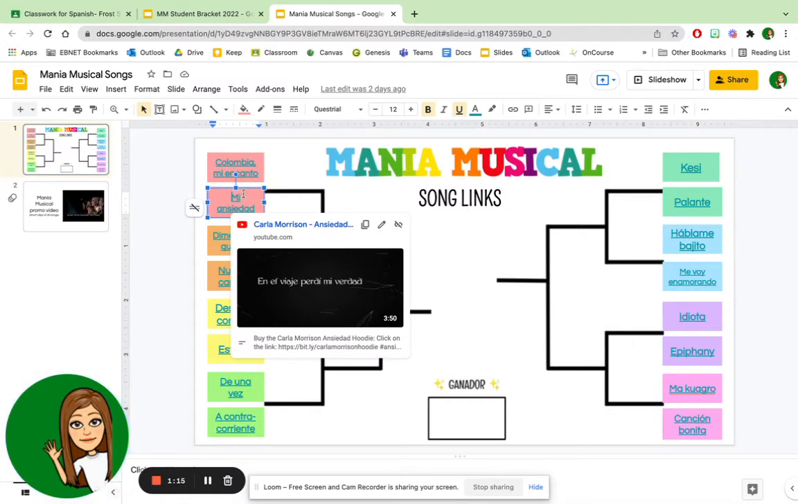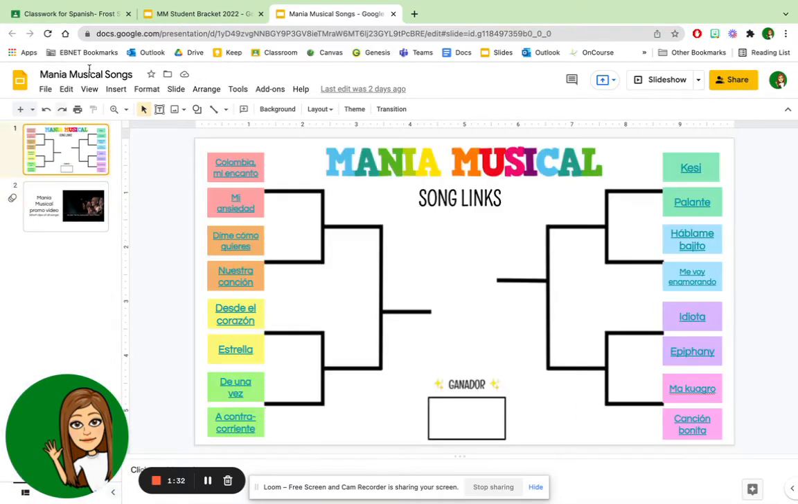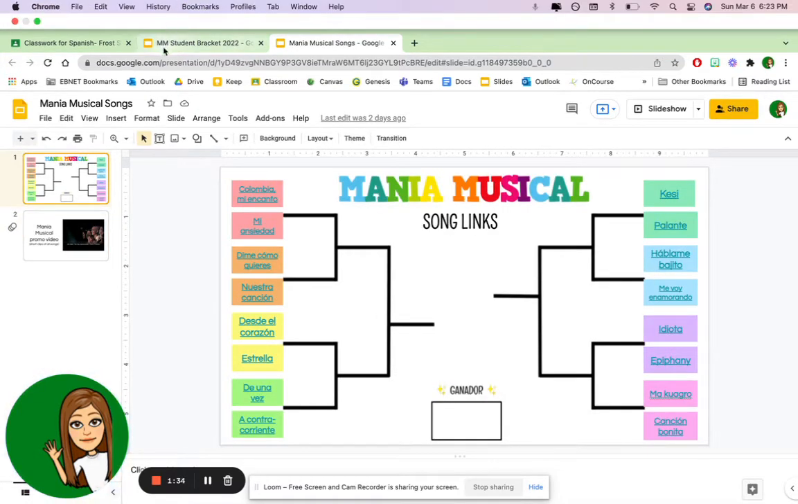I have the link for Mi Ansiedad if I wanted to, but I can also use the rating sheet that we did in class with the stars just to help my decision. If I know that one of my songs has 1 star, I can probably assume that the other song would move on. We also have the promo video here if you wanted to watch the short clips of the songs just to remind yourselves what they are.